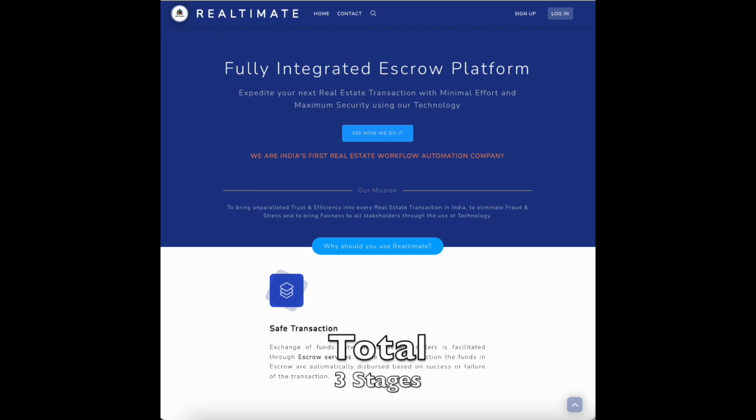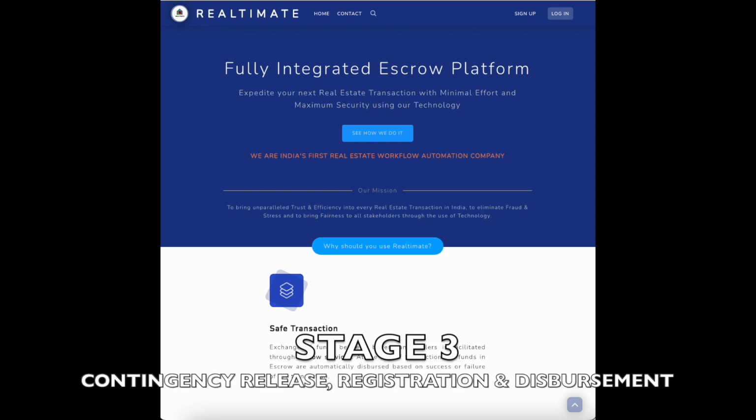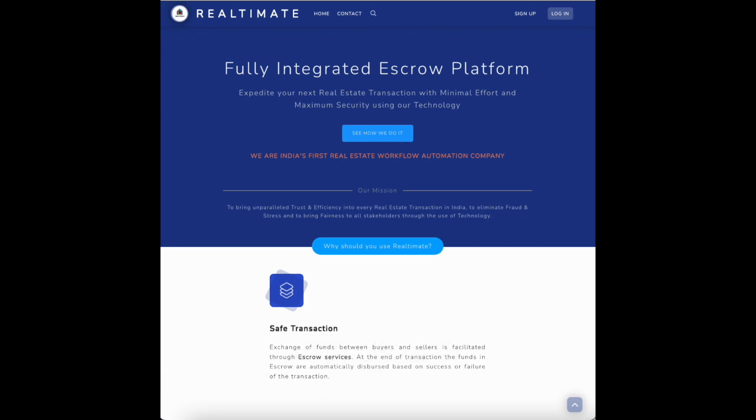There are basically three stages in the whole transaction. The first stage is the offer stage. The second stage is the agreement for sale and escrow stage. And the third stage is the release of contingencies, registration of the property, and finally the disbursement of escrow funds. So let's dive into the offer stage.